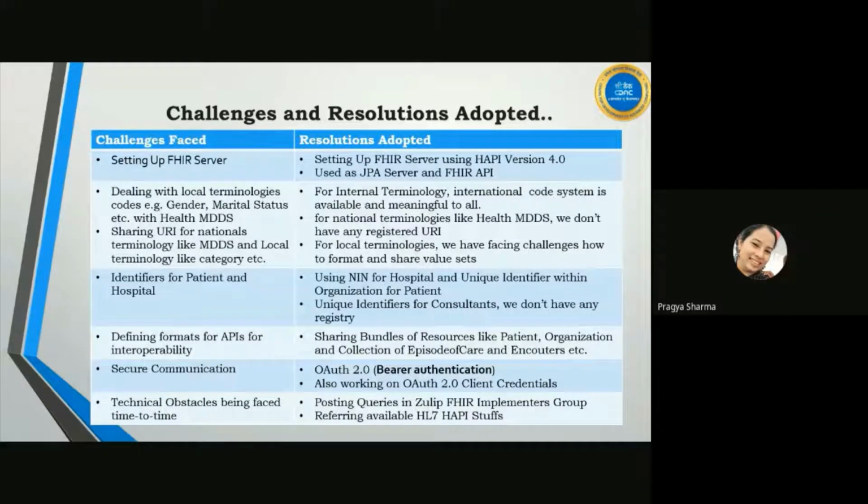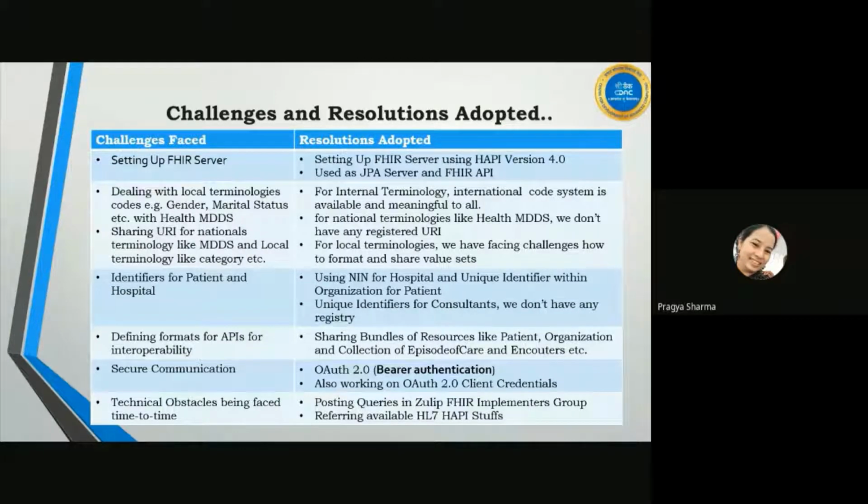Next, the most important thing when we are exposing our API to the external world: what should be the identifier? Again, the same thing that we are all struggling with is the national level registries for beneficiaries, doctors, and health providers as well. Most importantly, providers and hospitals are separate, because as CDAC we are a provider. We can say that we are the organization, we are the provider, and as a hospital, whose data is pertaining to a hospital, it is a health care entity.